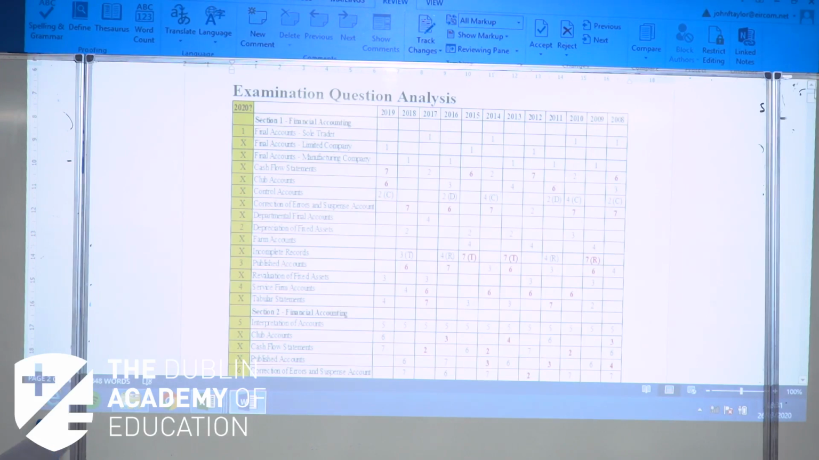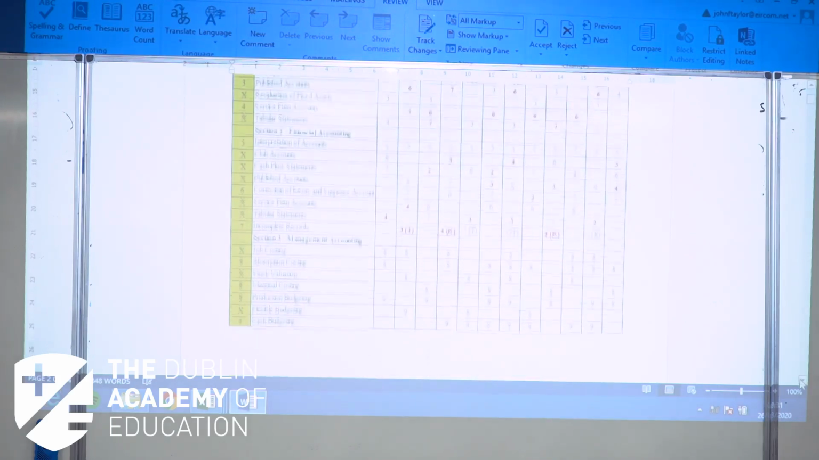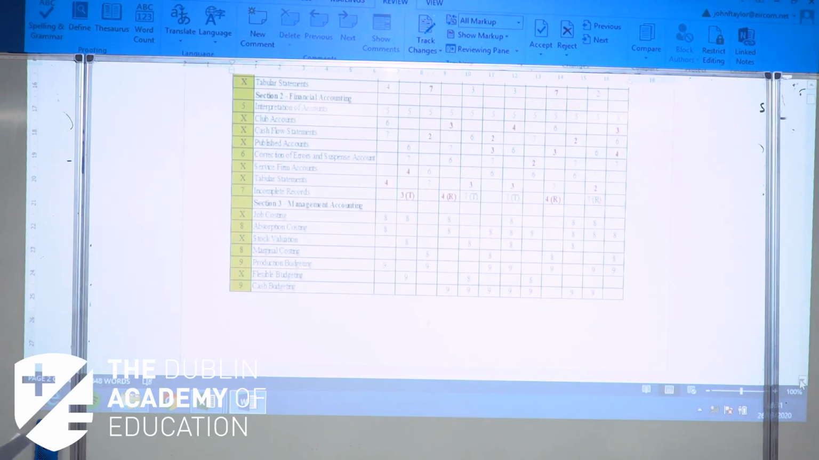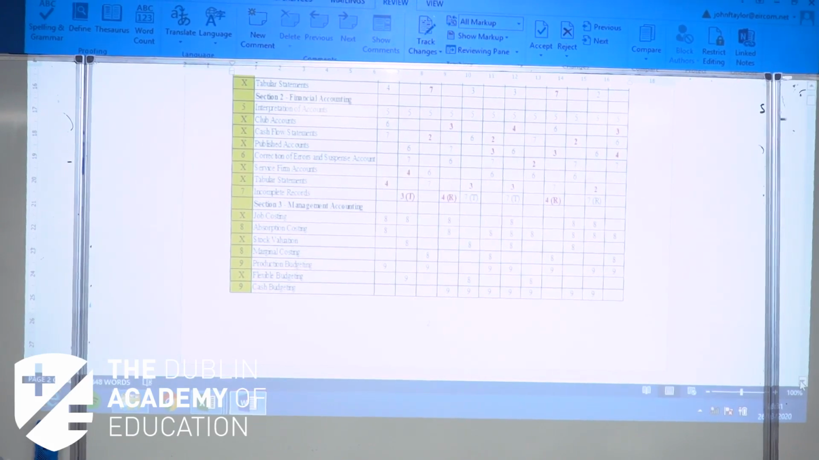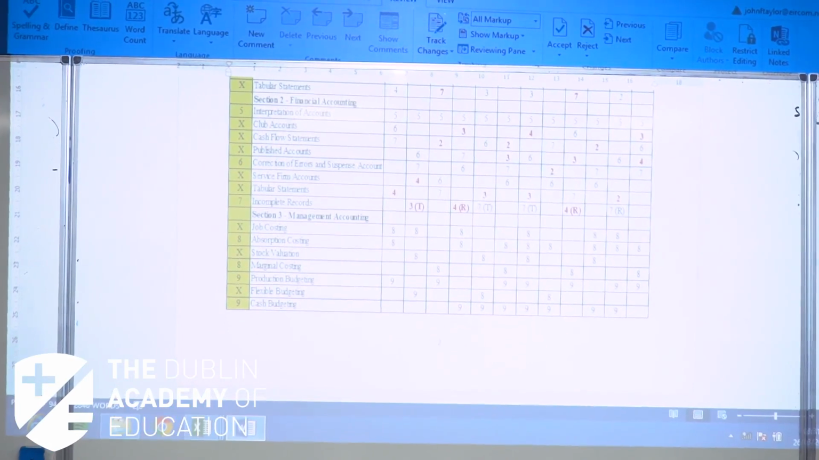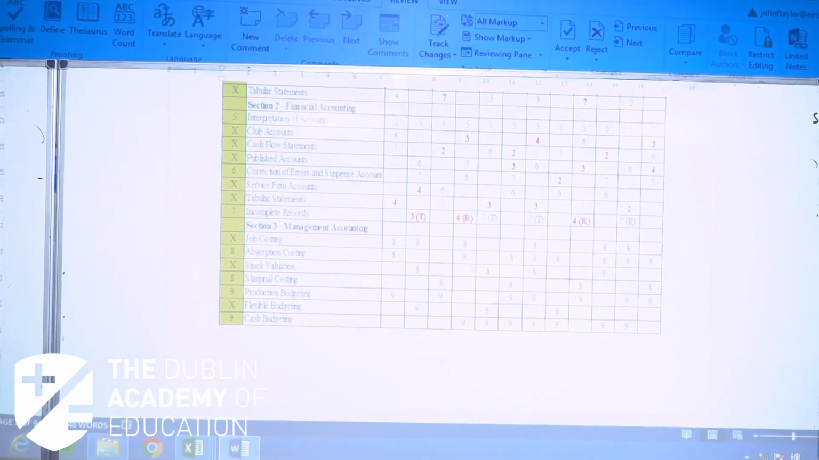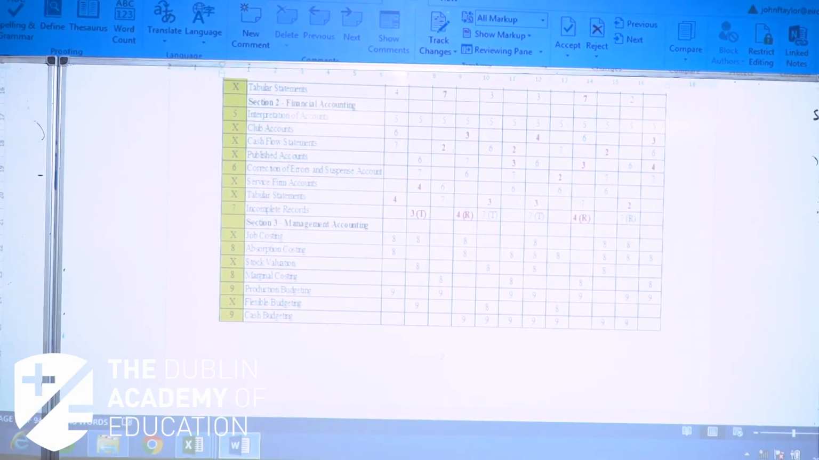In section 2, which is also financial accounting, we have our 100-mark questions. We can see there the possibilities. Question 5, obviously, is always interpretation of accounts. Not guaranteed, but it has been every year since the syllabus started, so I would say it'll definitely be there in 2020. Then correction of errors and suspense accounts, and also incomplete records. And I'm predicting there that the reverse type, or type B, is likely to come up for incomplete records.